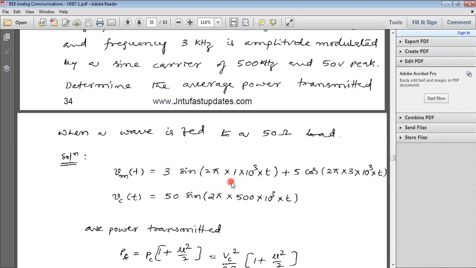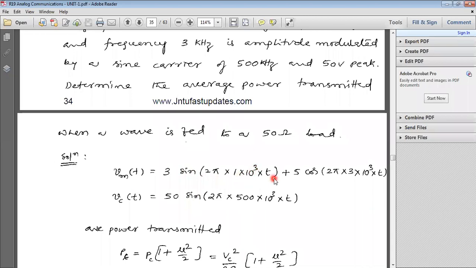This is M1 of t. The first term is M1 of t. So in this problem, we have two message signals, M1 of t and M2 of t. Therefore, the total message signal is the sum of M1 of t and M2 of t. The first one, M1 of t, has an amplitude of 3, and the frequency is 1 kilohertz. So we can consider it as 3 sine 2 pi into 1 into 10 power 3 into t.